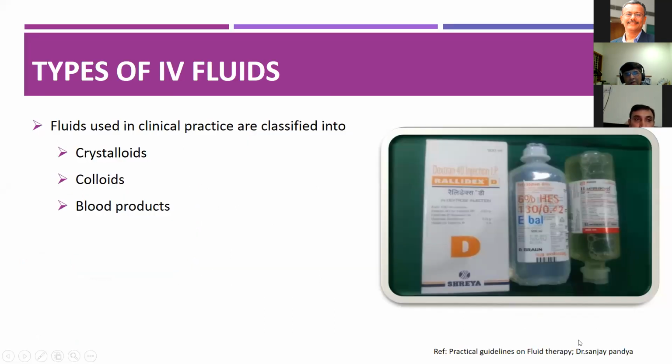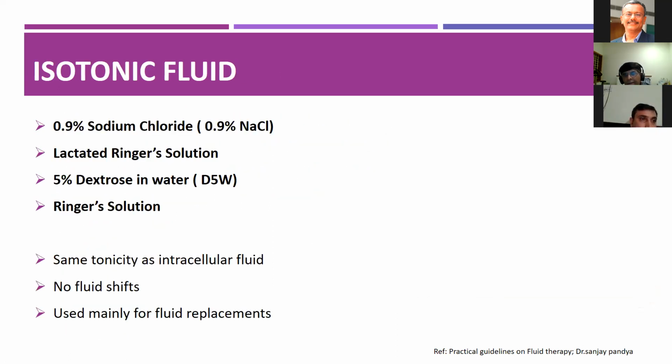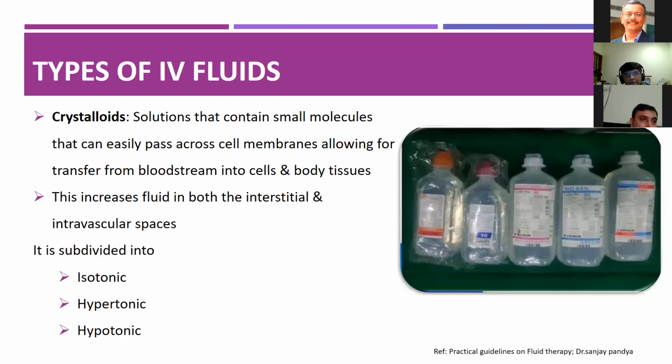Yes, sir. Coming to the various types of IV fluids used in clinical practice, they are broadly classified into crystalloids, colloids, and blood products. Crystalloids are solutions containing small molecules that can easily pass through cell membranes, allowing transfer from the bloodstream into the cells and body tissues. This increases fluid in both the interstitial and intravascular spaces.